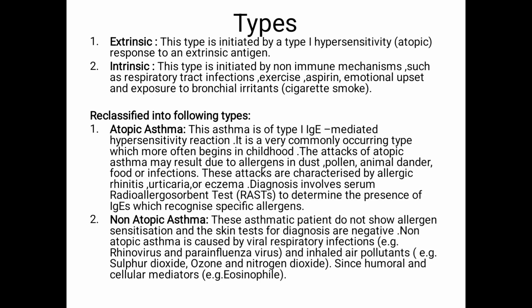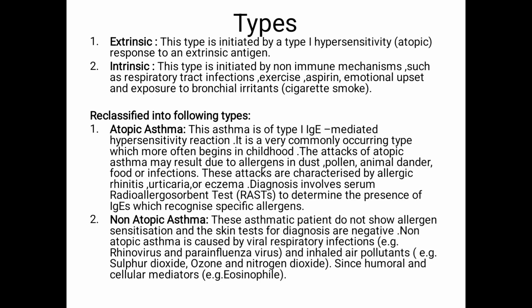So now we can differentiate between these two: extrinsic, which are the external particles which cause inflammation to the airways of your lungs, and intrinsic factor, which is due to internal causes such as exercise, aspirin as your drug, emotional upset, which is your emotional condition, and exposure to bronchial irritants, that is excessive cigarette smoking, which goes to your lungs or your airways and blocks the pathway or causes inflammation to your airways.